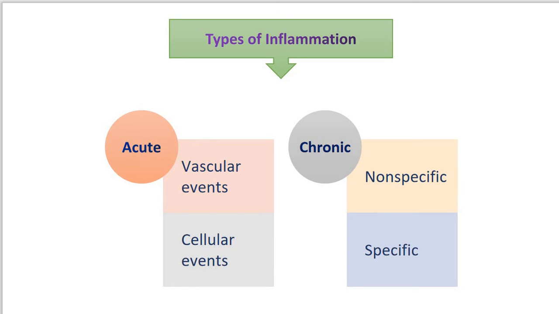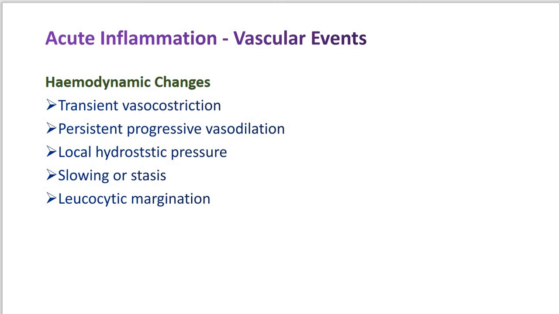Now here the acute inflammation again shows vascular events and cellular events, like that of the chronic inflammation, which shows a non-specific response or a specific response. So we can discuss all the points one by one. First come to the acute inflammation and its vascular events. The changes in acute inflammation can be conveniently described as vascular or cellular events.